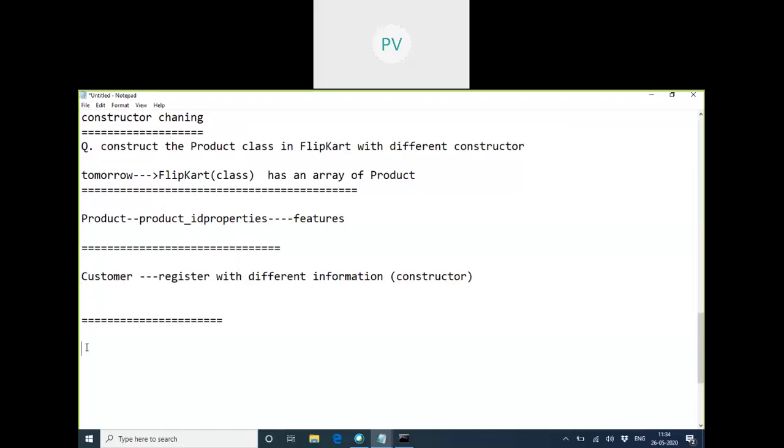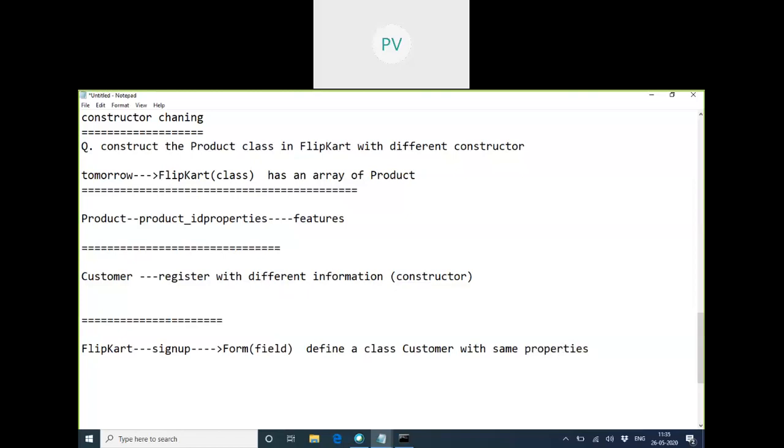So just think, if you are trying to sign up for Flipkart. When you click on the sign up button, so later we'll do a graphical app. When you click on sign up, you'll get a form. In that form, what are the things it will ask you? What are the fields on this form? Define a class with the same form, class Customer, with the same properties.